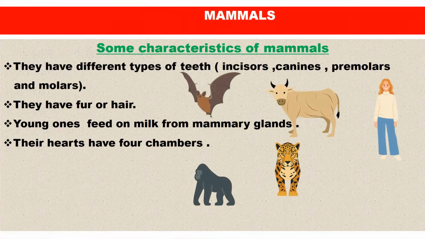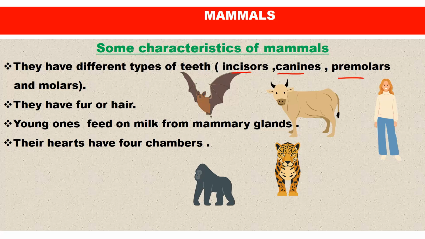Let us look at mammals. I think we've just looked at part of it, so we have an idea of what to expect on mammals. Mammals are organisms that breastfeed their young ones. So characteristics of mammals: one, they have different types of teeth, which are incisors, canines, premolars, and molars. So all mammals have 4 different types of teeth. These characteristics enable us to classify them as mammals.